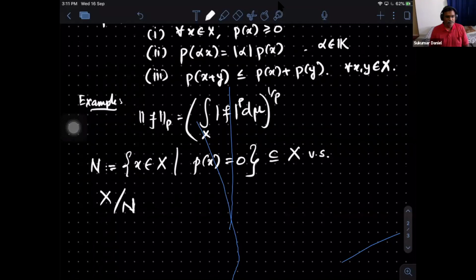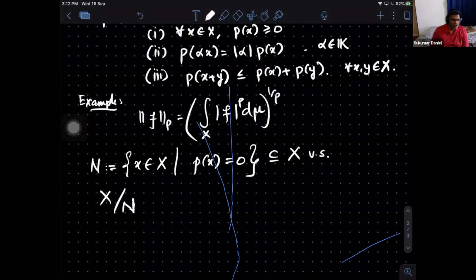And so this is a vector space. X is a vector space, and N is some subset. After taking the quotient, this may be our new vector space. If I want it to be a vector space, this N should have a nice structure. Atanu was saying closed, but even before that, just as a vector space, I want to make sure that it is a subspace. Then I can take the quotient very easily. Is N a subspace? Yeah.